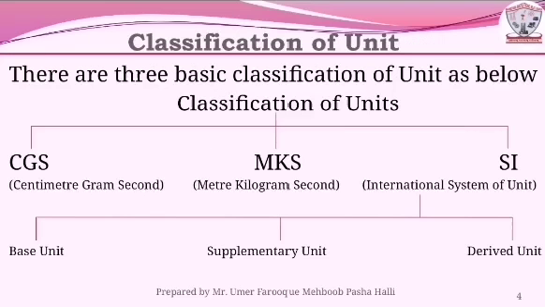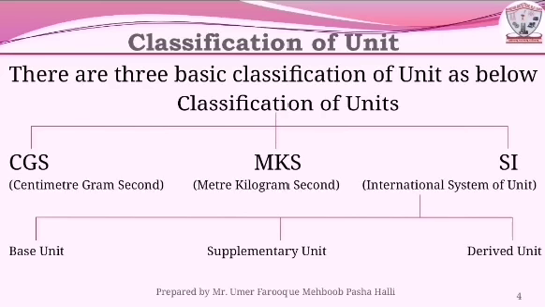Okay. Next, we are discussing the classification of units. The classification of units is divided into three categories, namely CGS, MKS and SI. CGS is centimeter gram second, MKS is meter kilogram second, and SI is the international system of units.